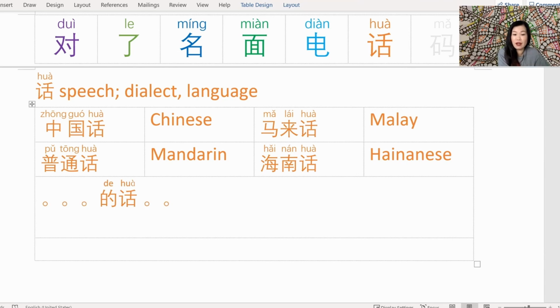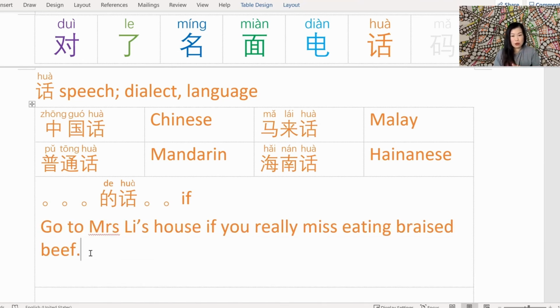One interesting way I learned to use 话 is this: something something something 的话 something something. It's not a word, it means if. Let's make an example to illustrate how to use 的话. Go to Mrs. Lee's house if you really miss eating braised beef. In English, I could say either way. I could say if you really miss eating braised beef, you should go to Mrs. Lee's house. But here I've constructed the sentence so that it's a little bit easier and closer to the 中文 version of it. Okay? In 中文, we would say it like this.